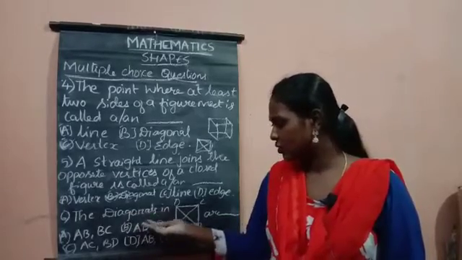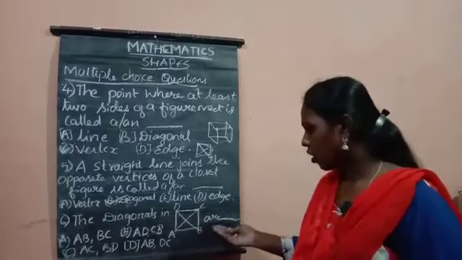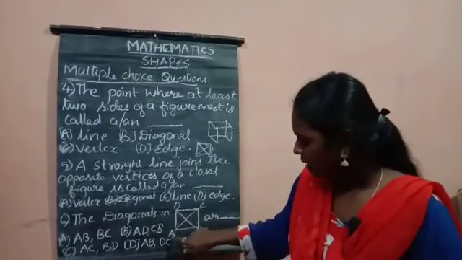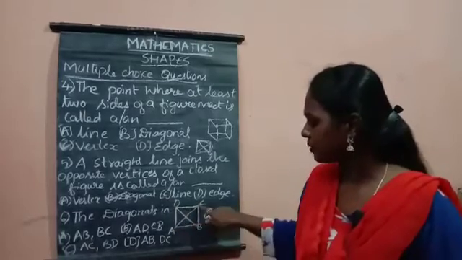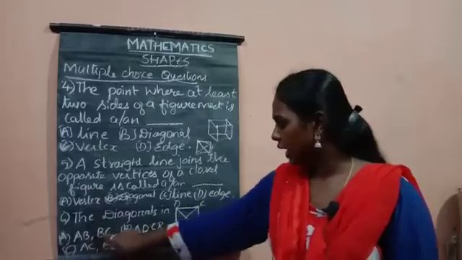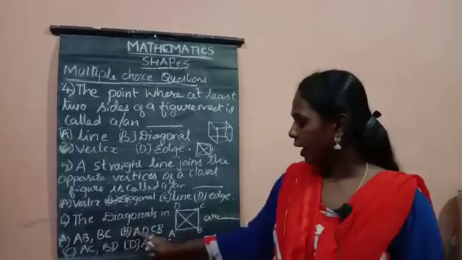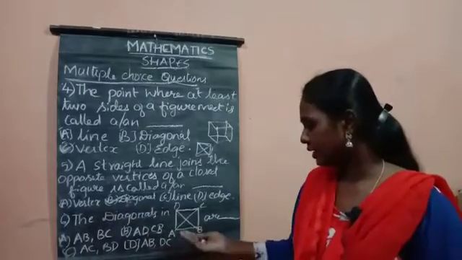So the next question is, the diagonals in the figure ABCD are dash. There is a line joined from A to C and from B to D. The options are AB, BC; AD, CB; AC, BD; or AB, DC.